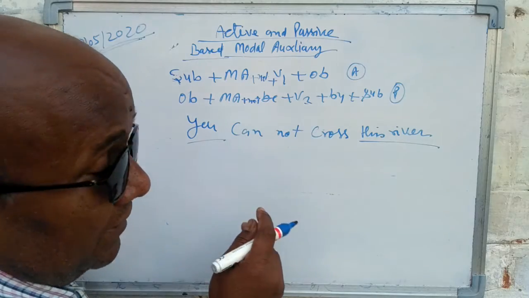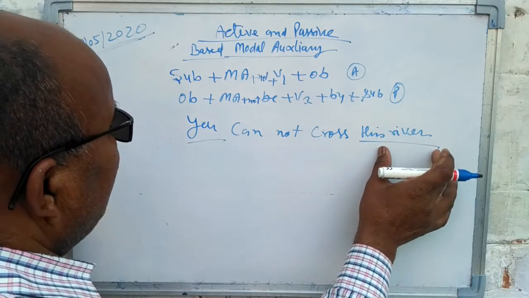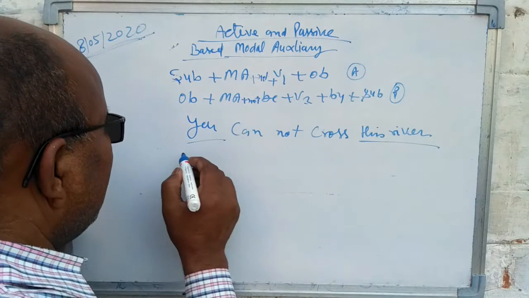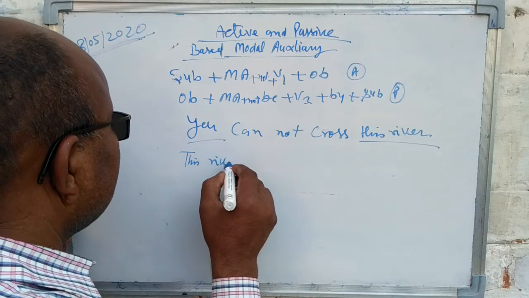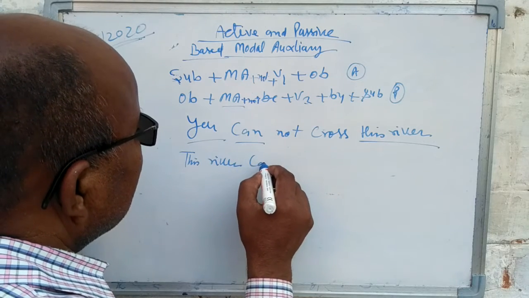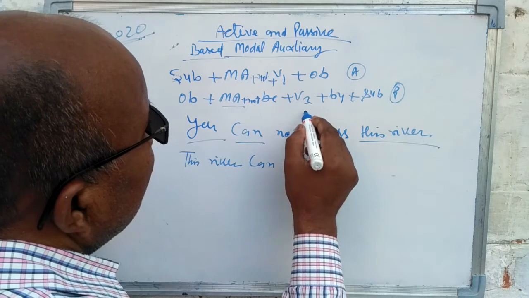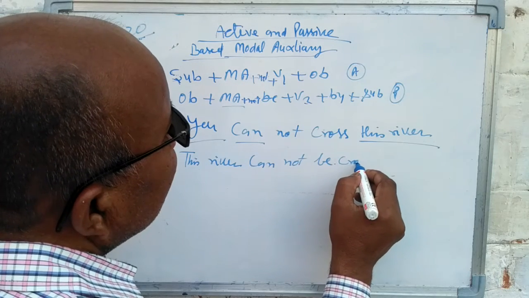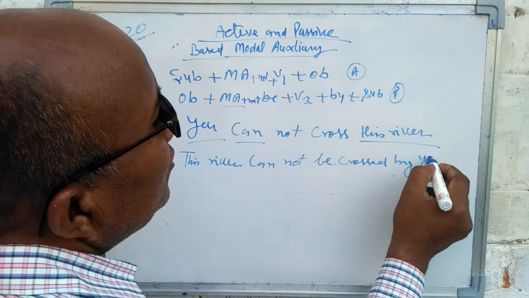Subject is you and object is this river. I change this sentence into passive. Object is this river. Modal auxiliary is here cannot be. V3 is crossed, by you.